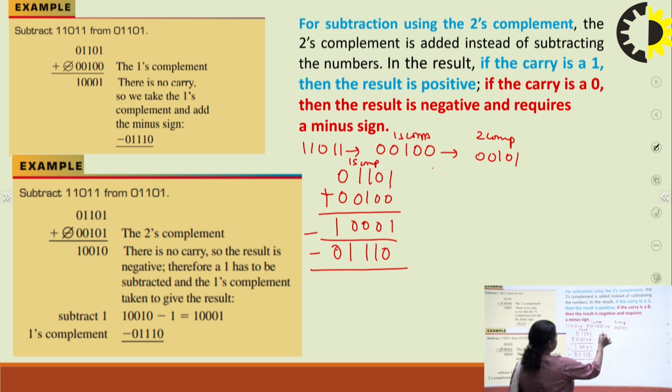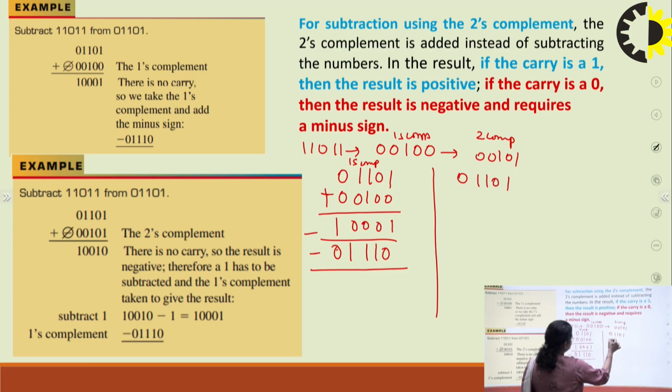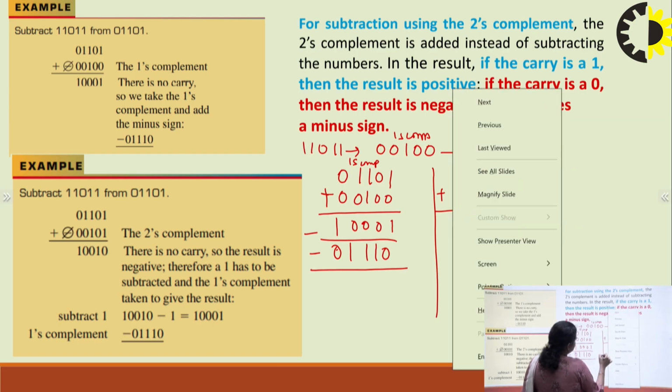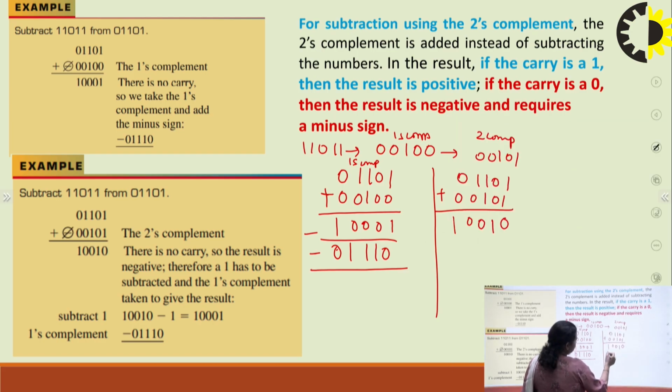If the same I use for 2's complement, so it will be 1 1 0 1 1. For 2's complement, 0 0 1 0 1, and you just added. So it is 0 1 0 0 1. Right, so again you are not getting any carry. Clear? So there is no carry, so your answer is negative.